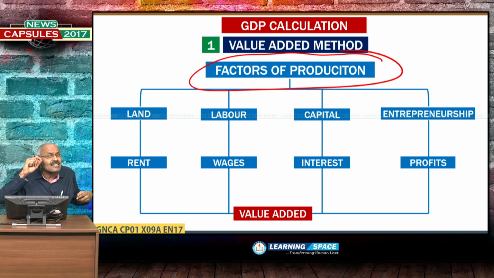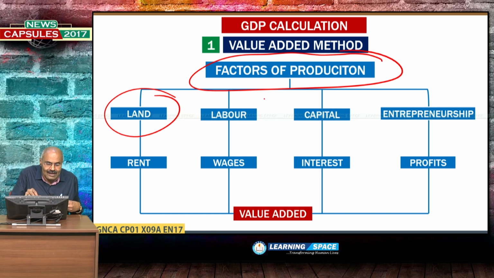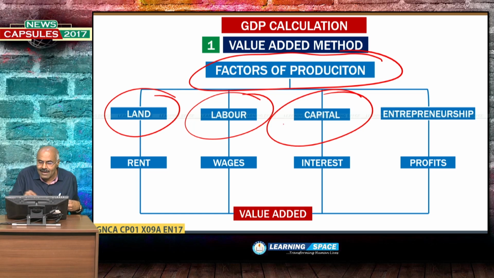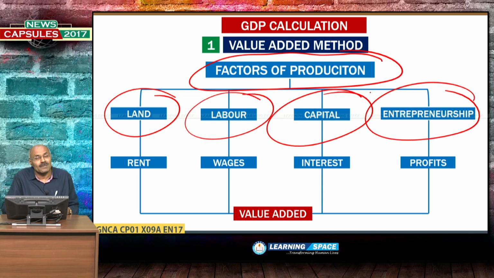Please don't forget, land, then labor, then capital, then entrepreneurship. These are very much essential for producing something. So, these are called factors of production.